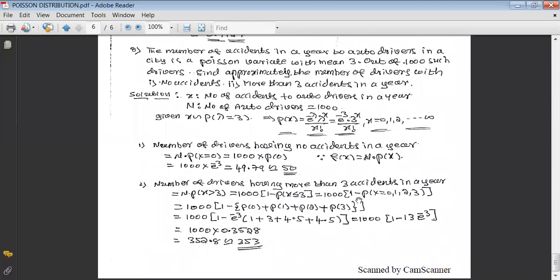In the next video, let us concentrate on some continuous distributions, and the first one of that is the exponential distribution. That can be studied in our next video.